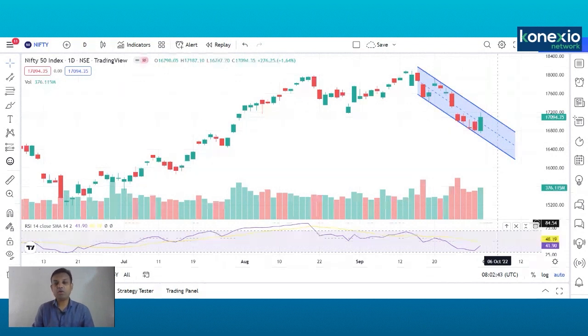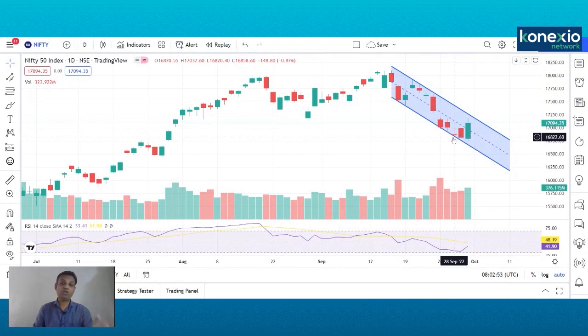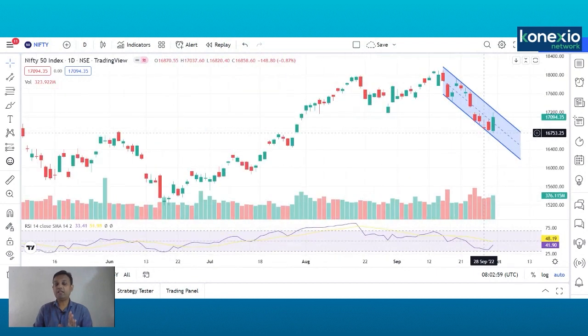But the most important thing is this bullish engulfing pattern of Nifty on the daily chart of Friday. It has engulfed the previous 2 days, I mean to say Wednesday's and Thursday's move. So it is clearly indicating that Nifty is poised for an upside rally or a counter rally from this level.